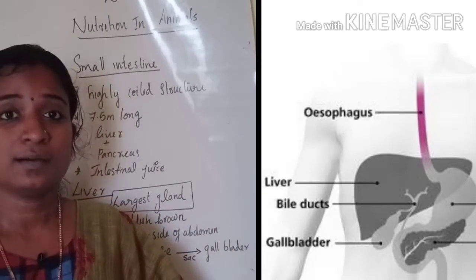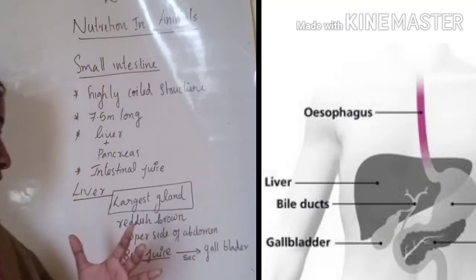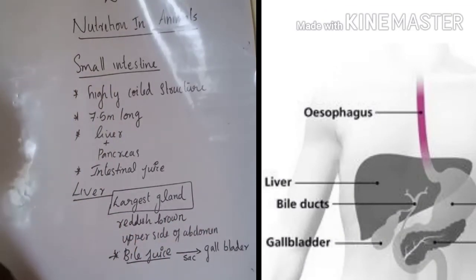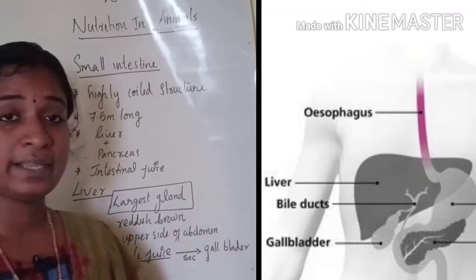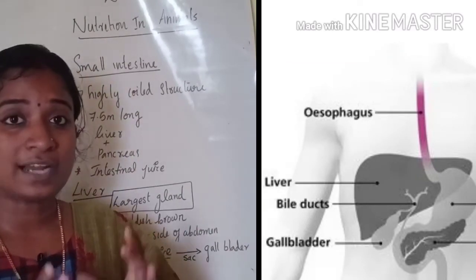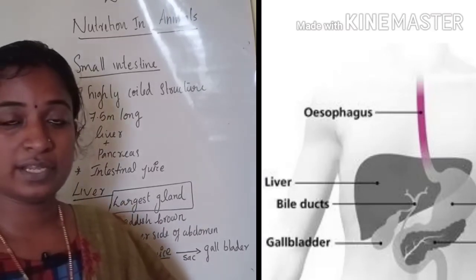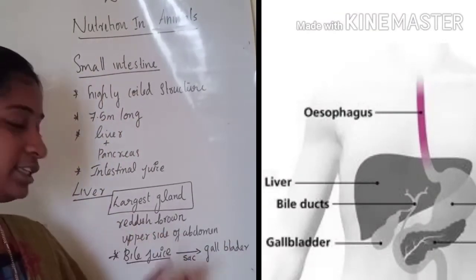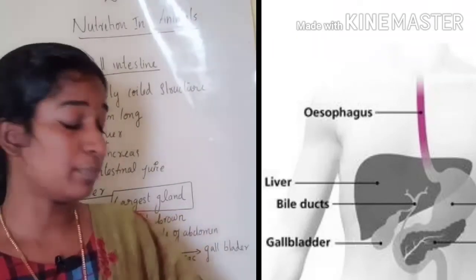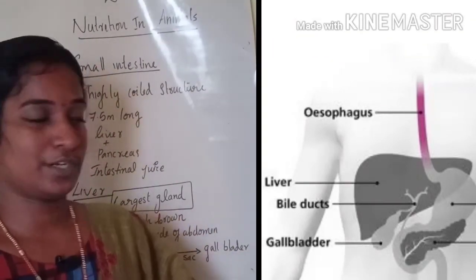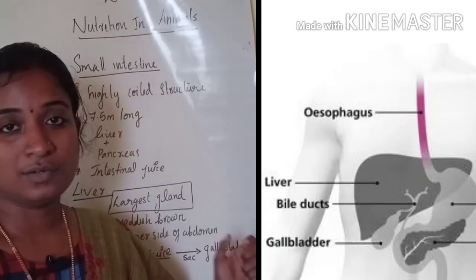Whenever the intestine requires bile juice, the gallbladder will secrete it. So the liver produces bile juice and it is stored in the gallbladder. The largest organ is the skin, but the largest gland in our body is the liver.